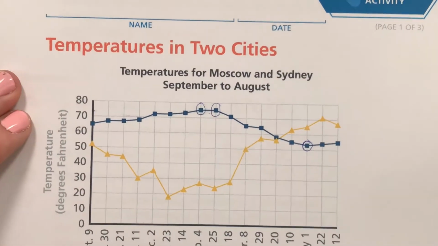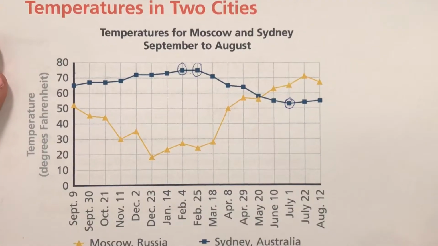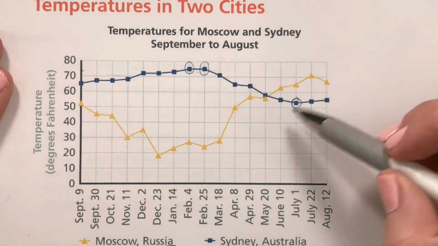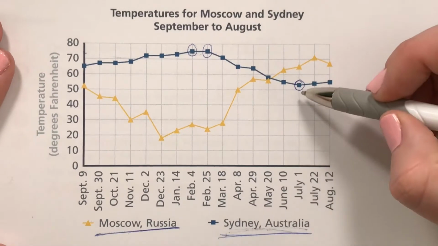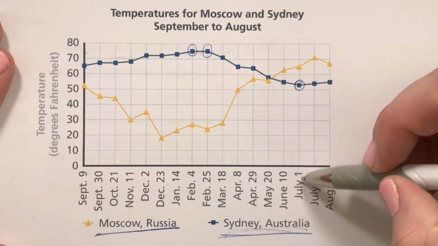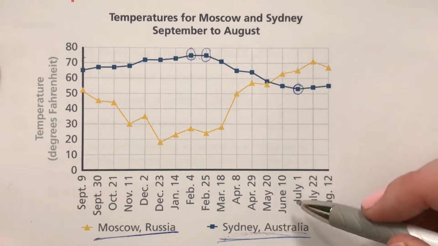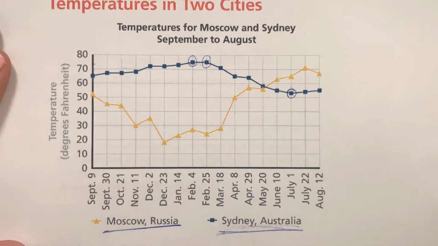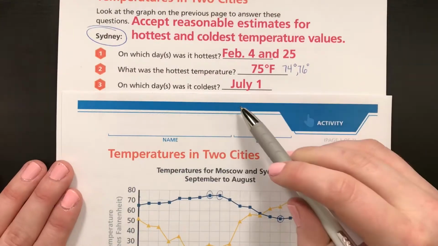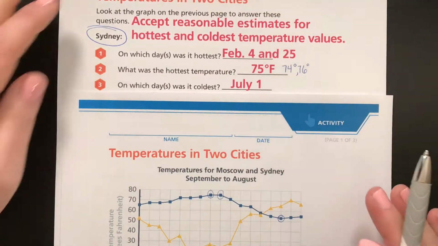I'm going to zoom in a little bit. You should have this in front of you, but I also want to make it clear in the video. It looks like this is probably the lowest point, and it is on July 1st. So that's kind of funny. In our hottest month of the year in Sydney, that's actually their coldest time. So the answer is correctly July 1st.